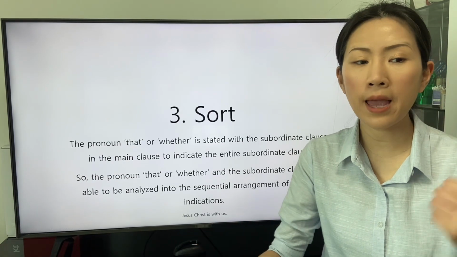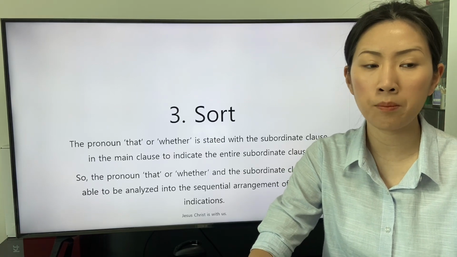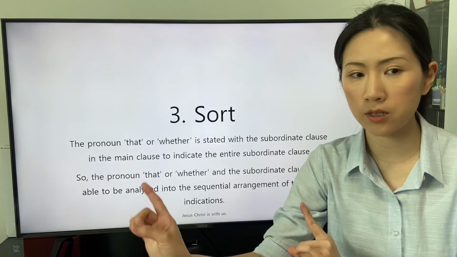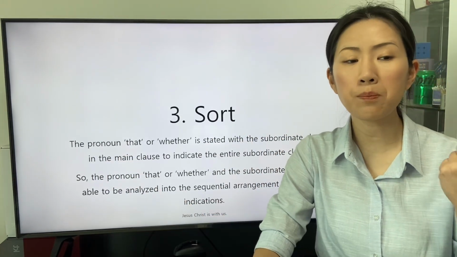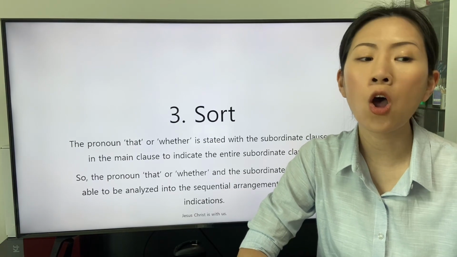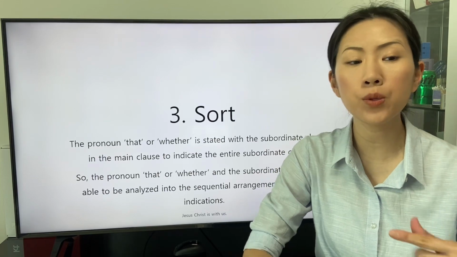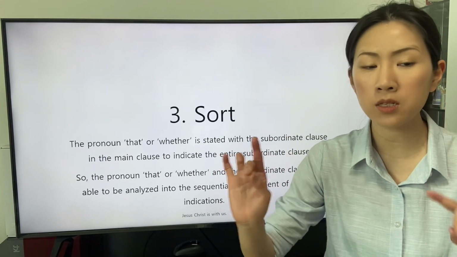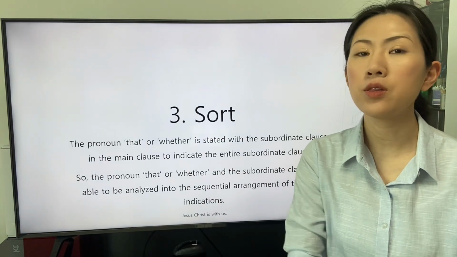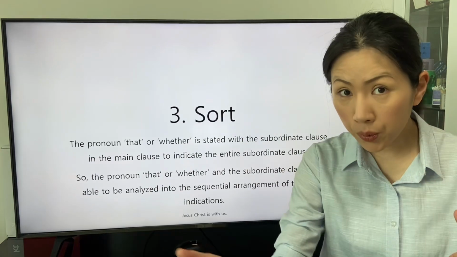The pronoun that or whether is stated with the subordinate clause in the main clause to indicate the entire subordinate clause. So the pronoun that or whether and the subordinate clause are able to be analyzed into the sequential arrangement of the two indications. The indications are arranged in a row.